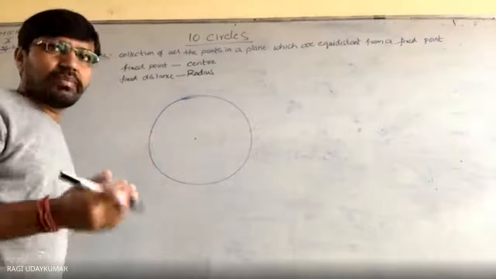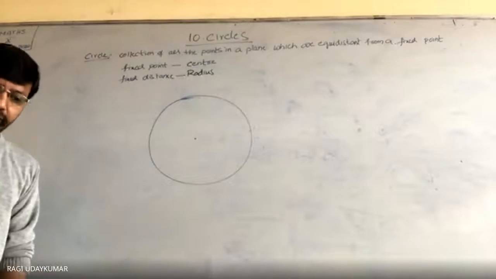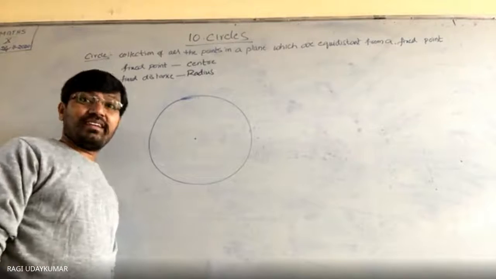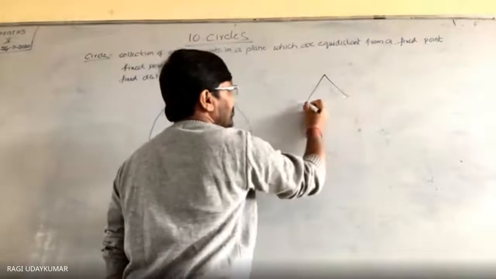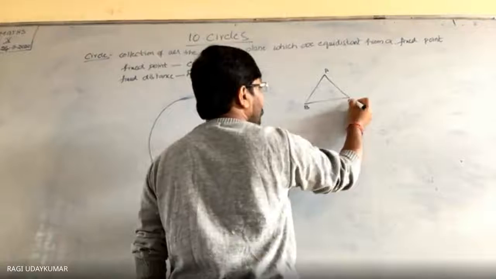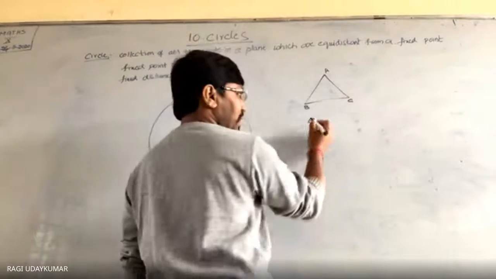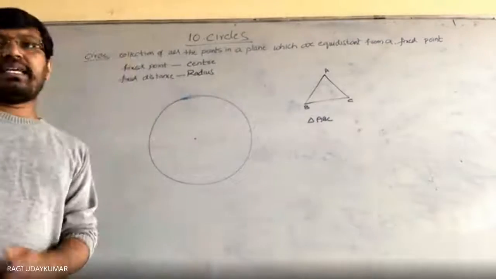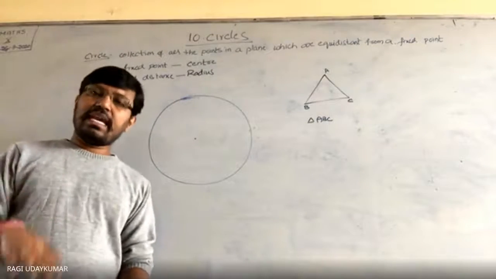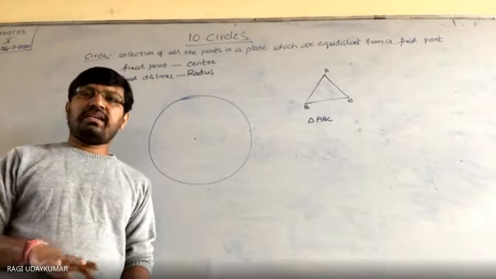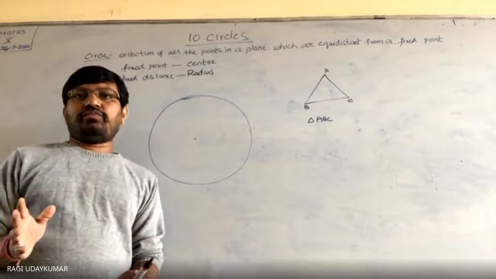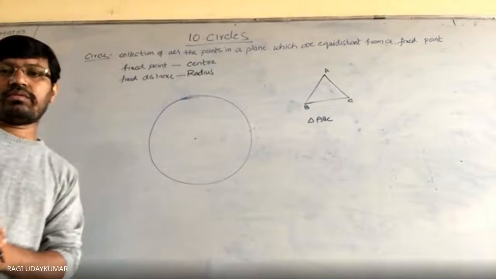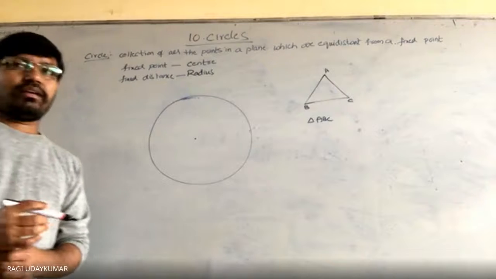So basic terminology in the circle. How do you name the circle? Do you know naming the circle? Triangle बोले तो we will draw the triangle like this, A B C, and इसको name करना है तो कैसे करें? Triangle symbol लिखते हैं and उसके बाद 3 vertices. Any order you can write, ABC, BAC, CBA, CAB, ACB. That is a rule actually. So that is naming the triangle. So how do we name the circle? Does anyone know? So circle को name करना है. How do you name the circle?